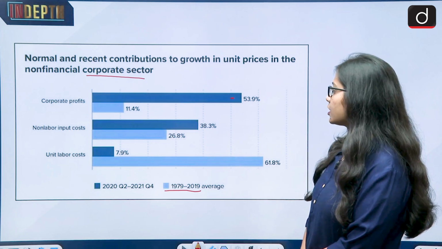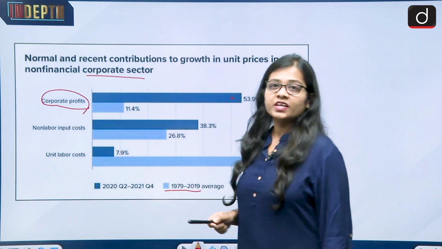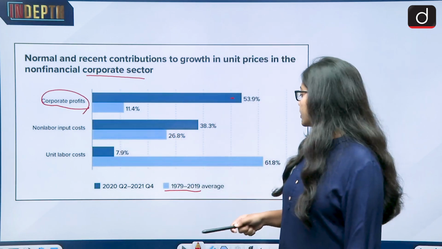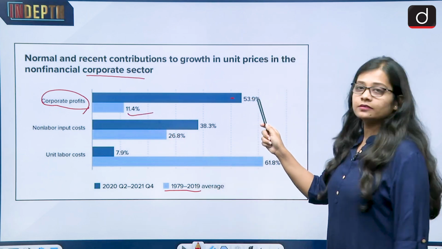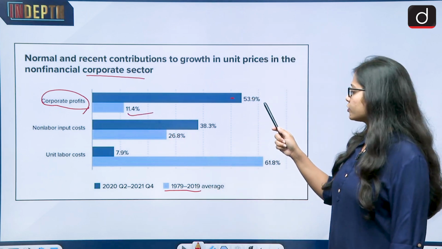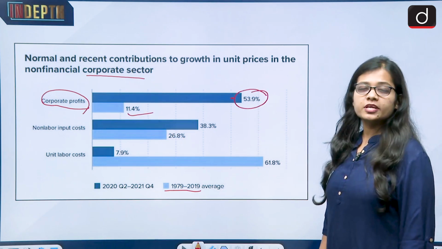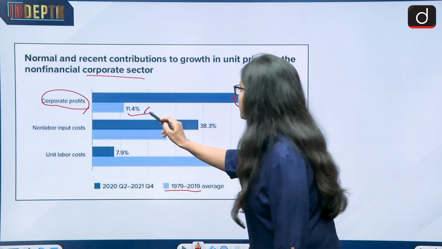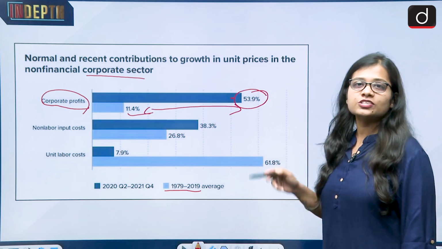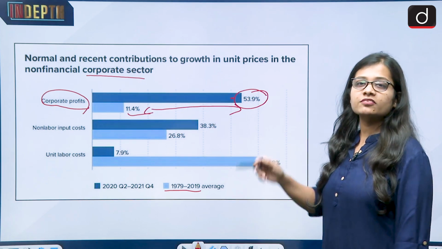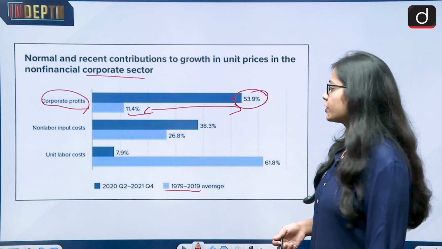Now let's look at the corporate profits. Till the time of 2019 it was 11.4, but look at this line. At the time of 2020-2021, the corporate profits have risen to 53.9%. The gap is huge. And this is where the greedflation concept comes into being, that it is the corporate sector's profit margins which are leading to the inflation.